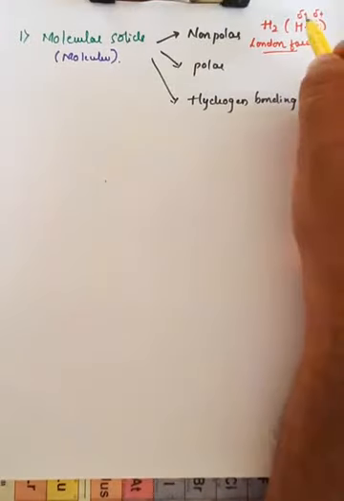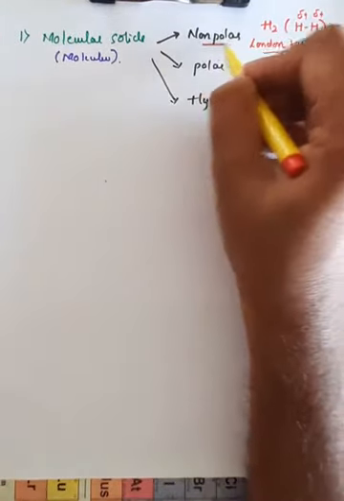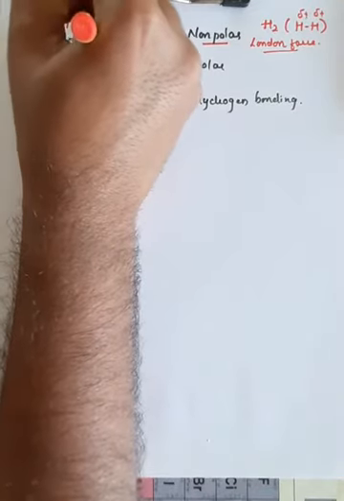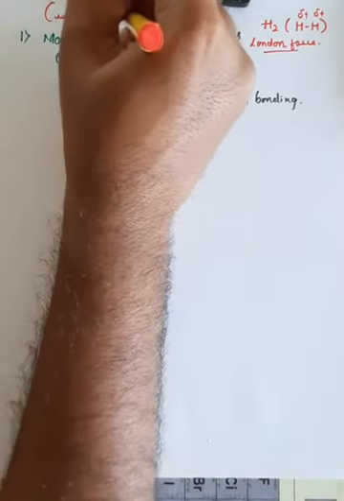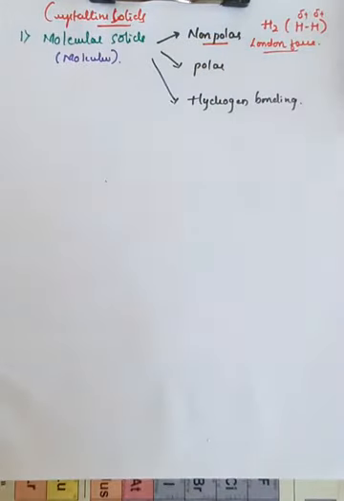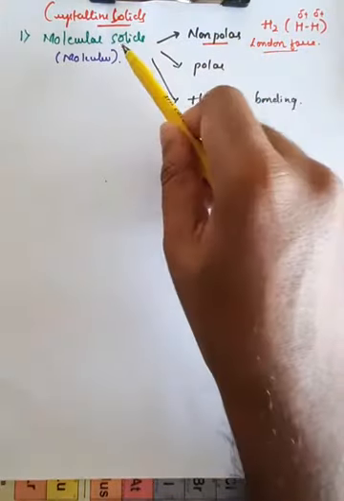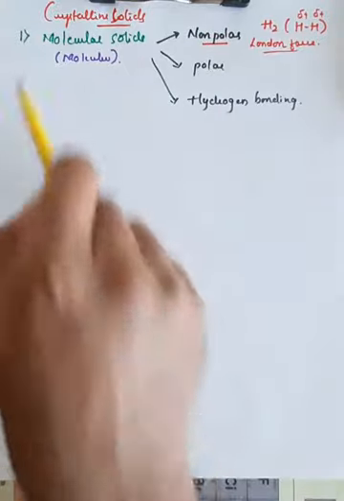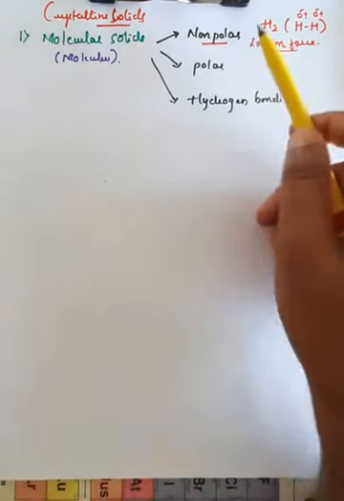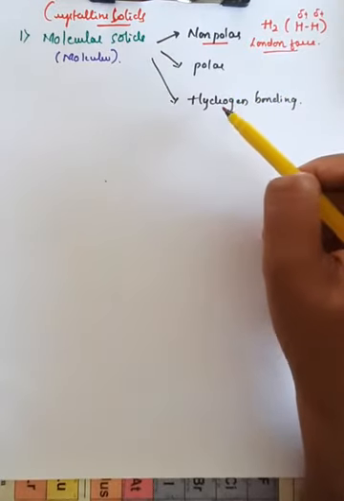And the molecules which have like charges are called non-polar, and this is recognized as non-polar molecular crystalline solids, right? So the main heading is the types of crystalline solids, and here we can read this as non-polar molecular crystalline solids. This is the first one. Molecular solids are classified into three further types, a sub-classification: non-polar, polar and hydrogen bonding.